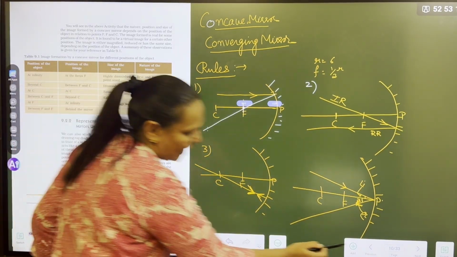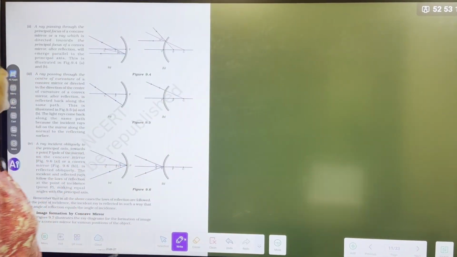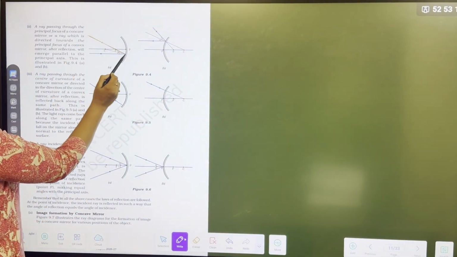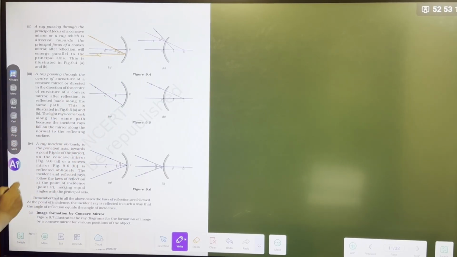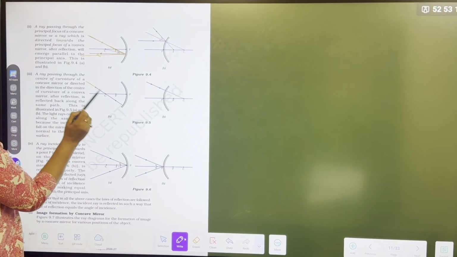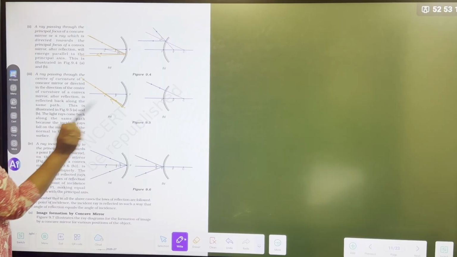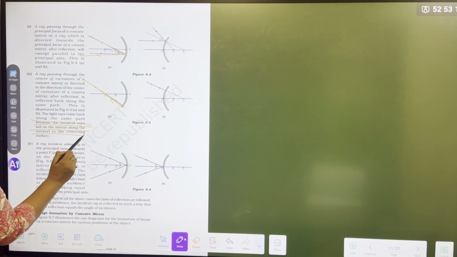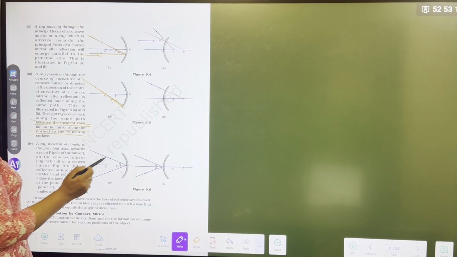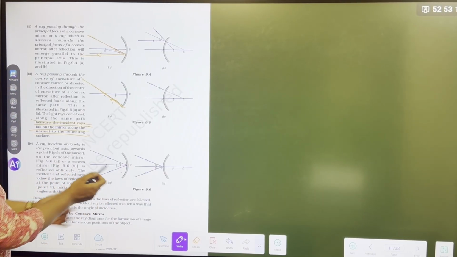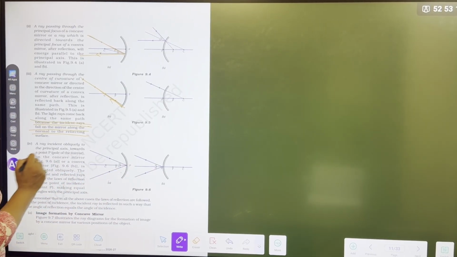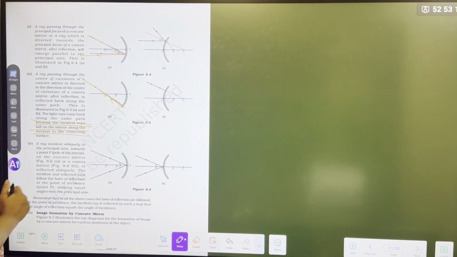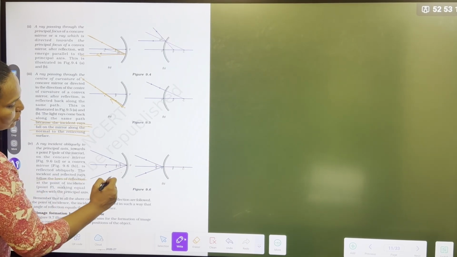Second rule says that if any ray is going through the focus, it becomes parallel. Third, any ray passing through the center of curvature reflects along the same path, because the incident ray acts as a normal.